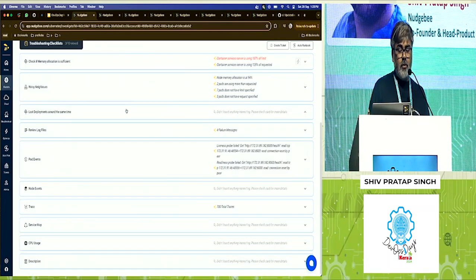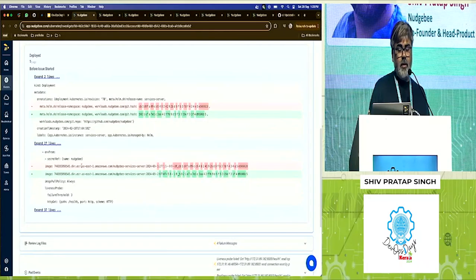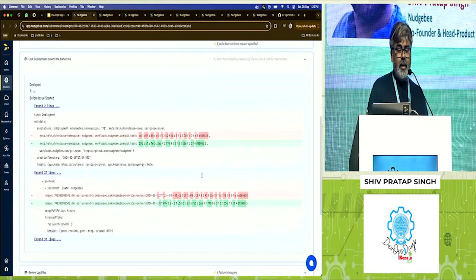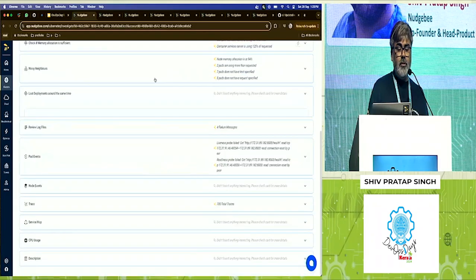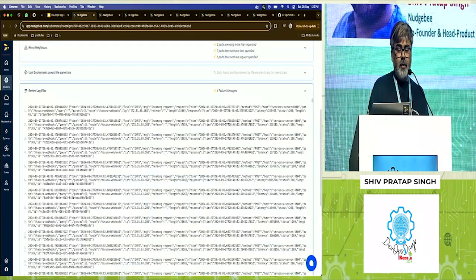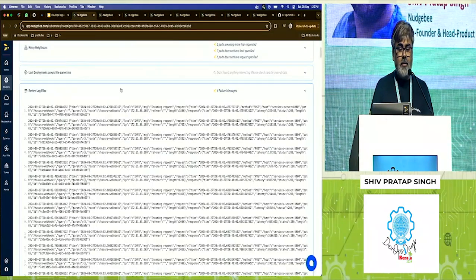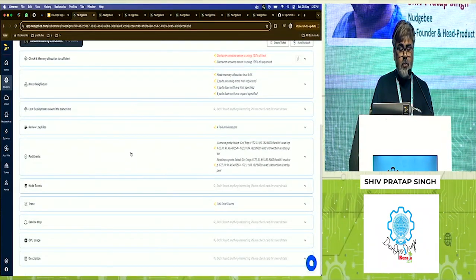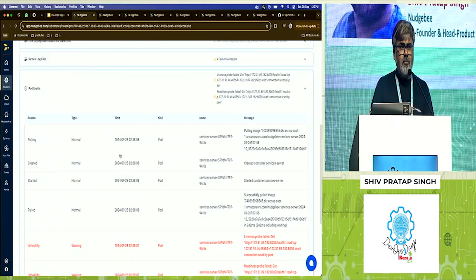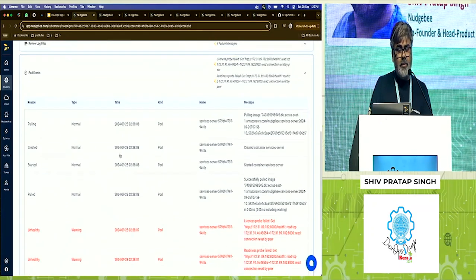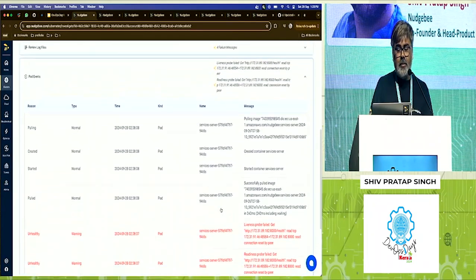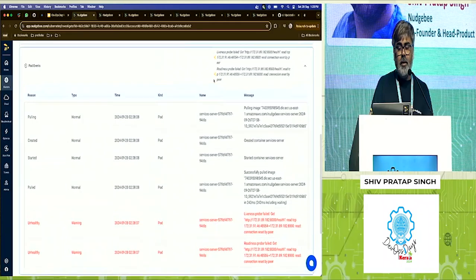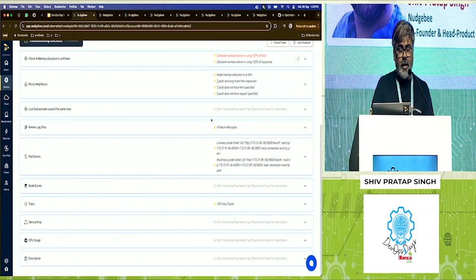We also look into the deployment changes, tell you, this was the recent image change which Nudgebee has observed. And then again, if you want to do a revert of those changes, you can do that. We give you log files so that if you want to check anything on the logs, you can do that as well. We also collect pod events data, so if you are interested in Kubernetes events, it will show you all of those data points in a single place, and the system has observed there was a liveness failure as well, right?